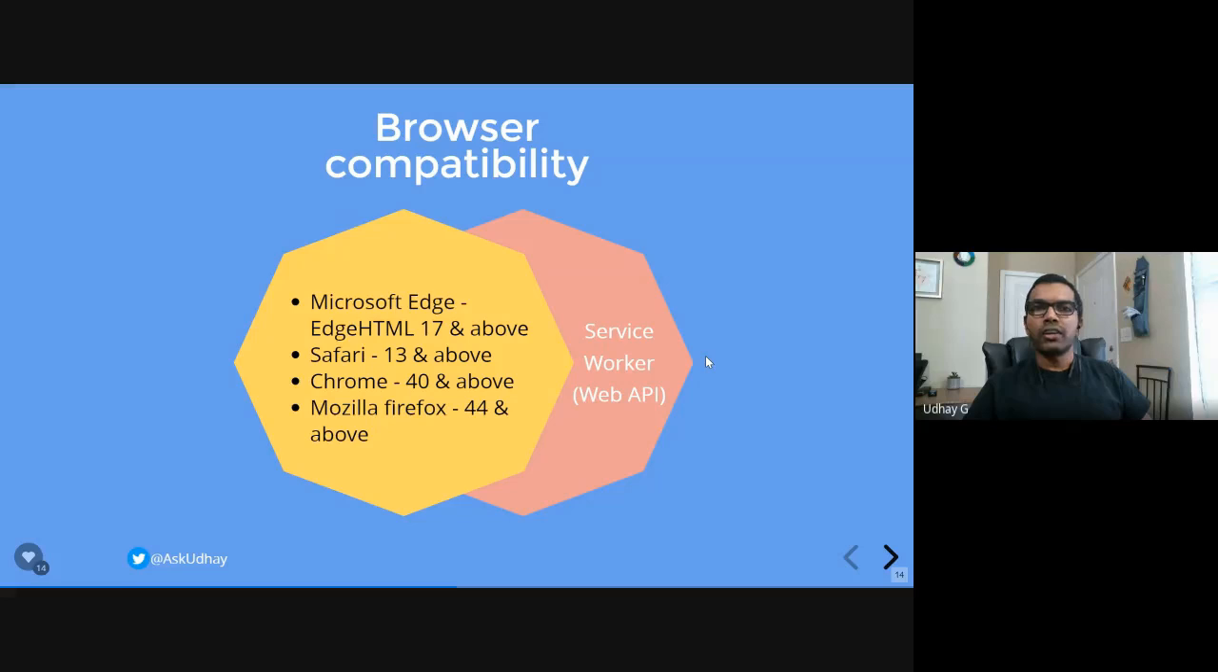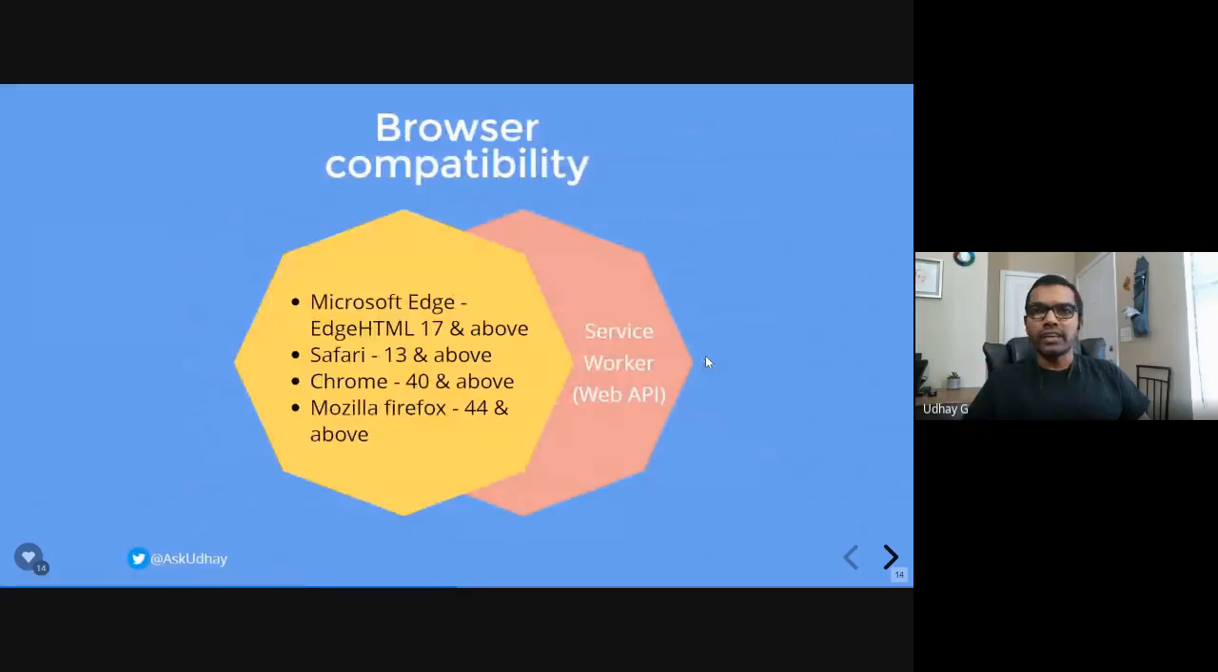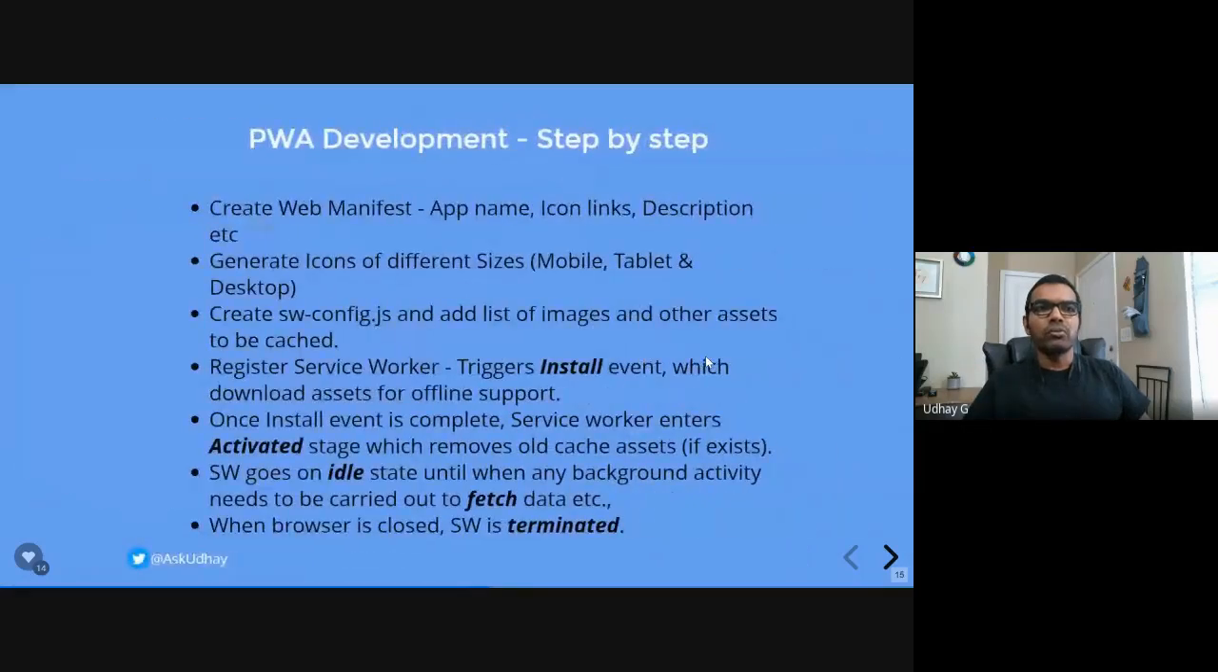Okay, just make sure to check your audience data as well, right? So just check your audience analytics, like what kind of browsers they are using, and according to that, you decide whether you want to move your existing application into PWA or not, right? Okay, so far we discussed something related to technical. Now I'm going to tell you the step-by-step approach you need to follow in order to implement a PWA, right?